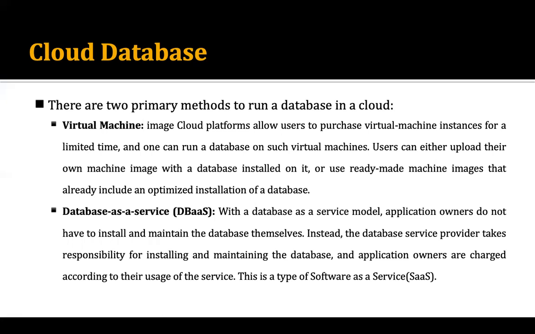The second way of using the cloud database is with the help of database as a service, that is called DBaaS. With the database as a service model, application owners do not have to install and maintain the database themselves. Instead, the database service providers take the responsibility of installing and maintaining the database, and application owners are charged according to their usage of the services. This is a type of software as a service.